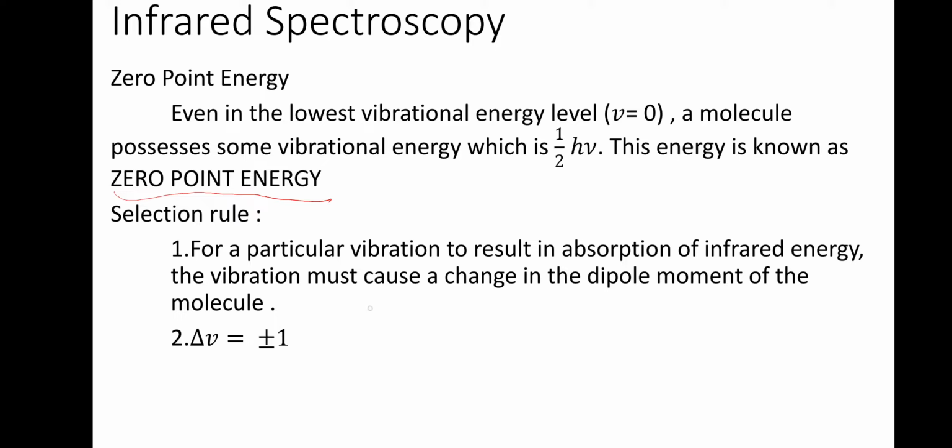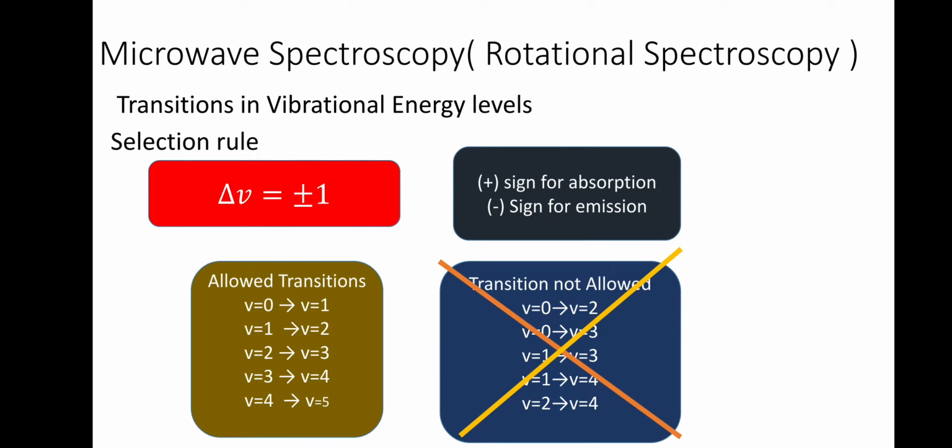Then the selection rule: vibration should bring about a change in dipole moment, and the change in vibrational quantum number should be equal to plus or minus 1. Now, for the transition selection rule, delta V is equal to plus or minus 1.